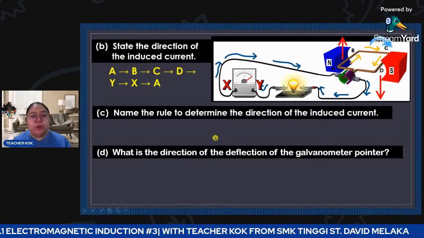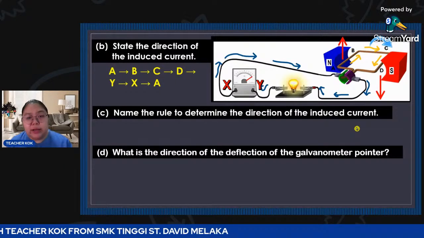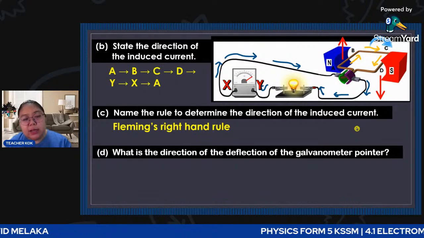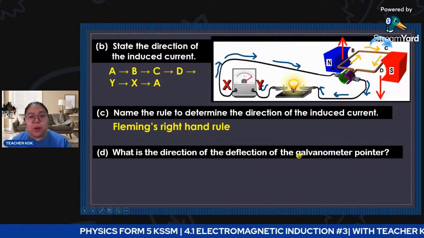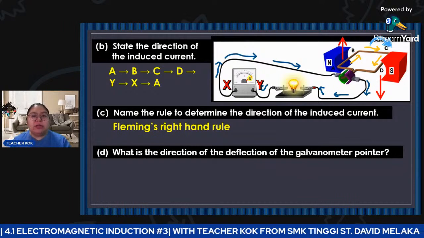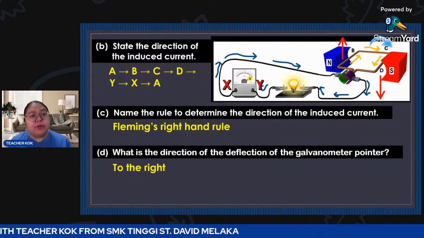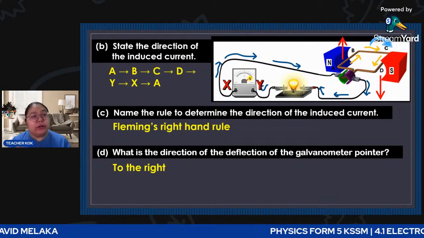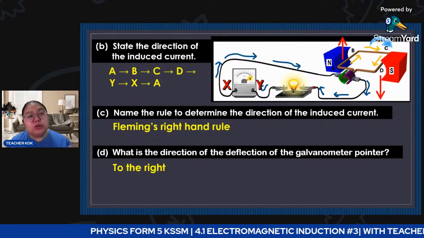Okay, now name the rule to determine the direction of induced current. Your answer is Fleming's right-hand rule. Then what is the direction of the deflection of the galvanometer pointer? The direction must follow where the current goes, so it must go to the right-hand side. This is normally the question they will ask about the generator: how the current flows, how the coil rotates, and how the galvanometer is deflected.